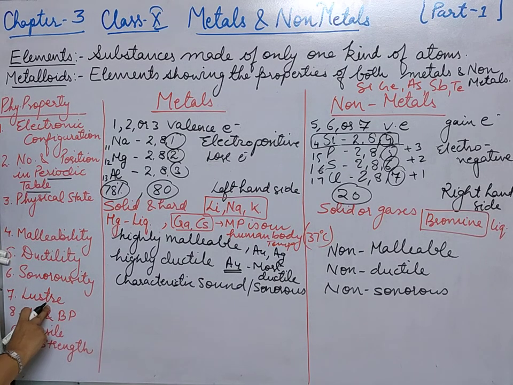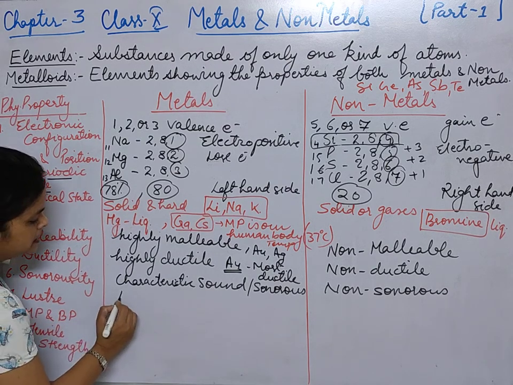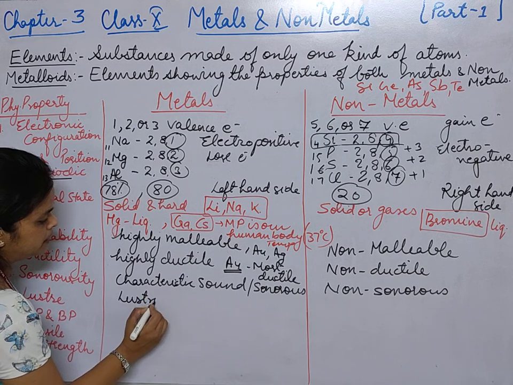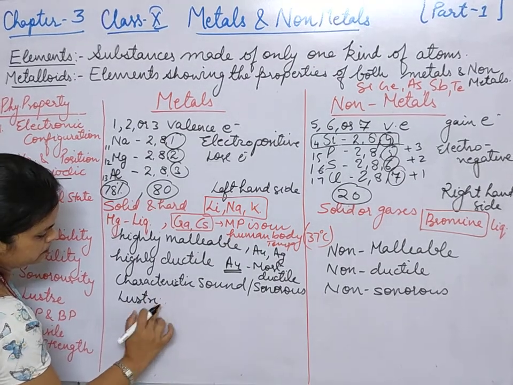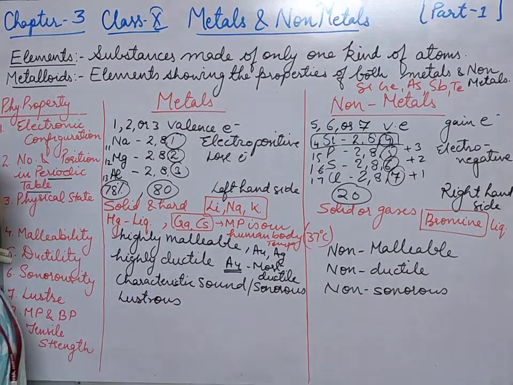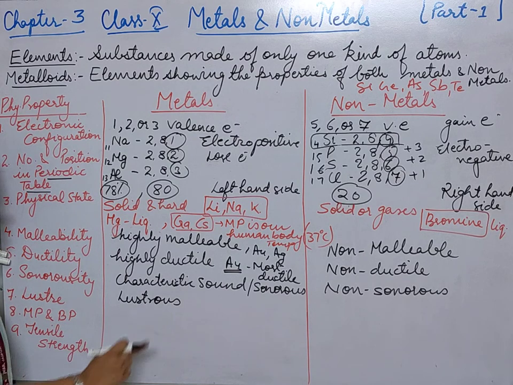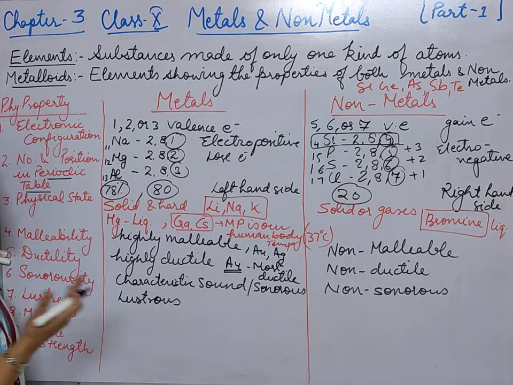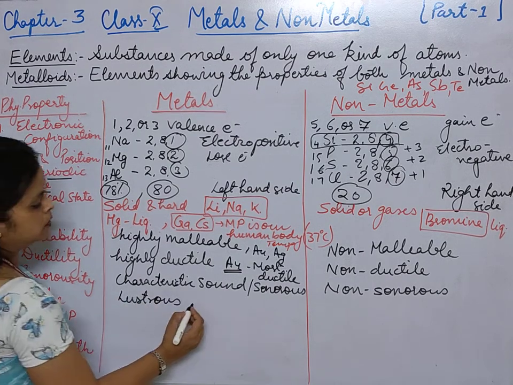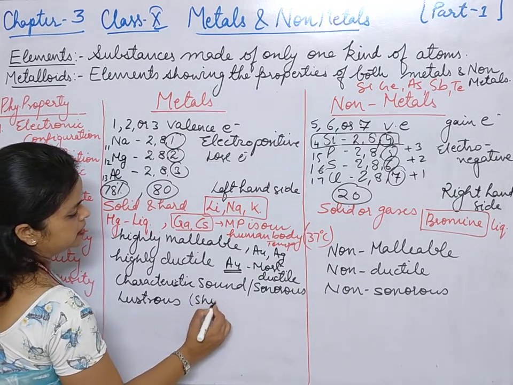Lustre. Lustre is the property which gives a shining surface, and metals are lustrous. So what do you mean by lustrous? They have a shining surface. And why do they shine? Because they reflect light. So they are lustrous, with a shining surface.